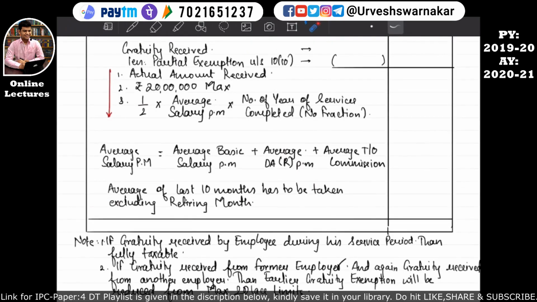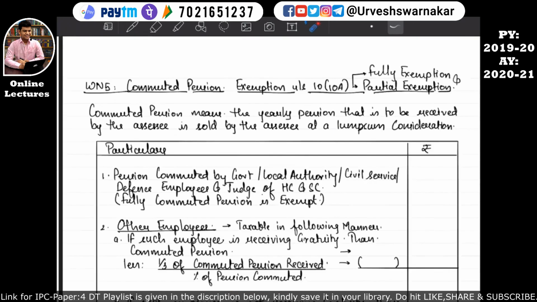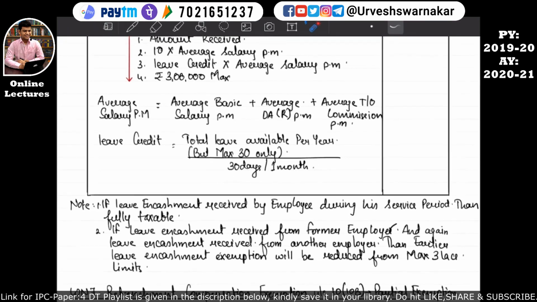See it over here in note number 2. Here also it is given that if gratuity is received from the former employer and again gratuity is received from another employer, then the earlier gratuity exemption will be reduced from the maximum 20 lakh. I hope you all have understood this point. So here our working note number 6, that is leave encashment, comes to an end.